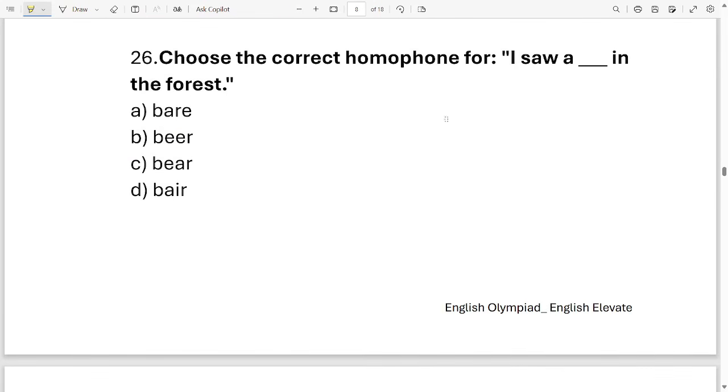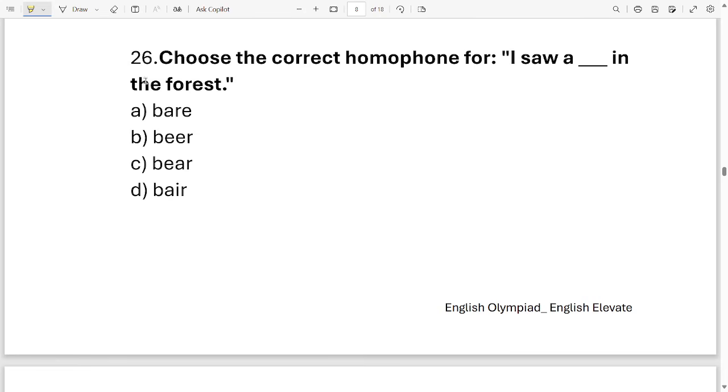Choose the correct homophone for I saw a dash in the forest. Options are bear, beer, bear, bear. These are the four options. Now go through your options very carefully. They all sound similar, but these are all different words. You can see they are different words.